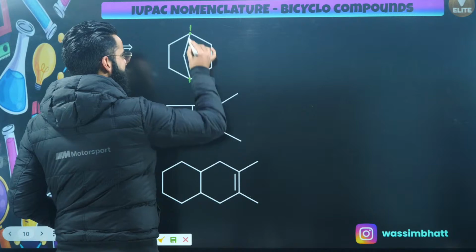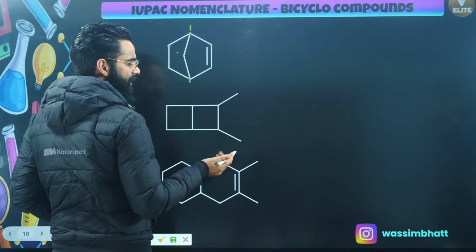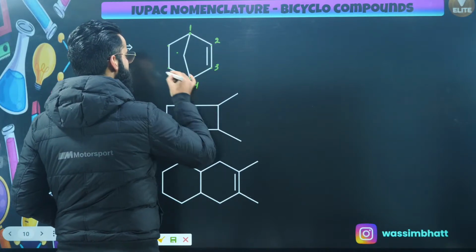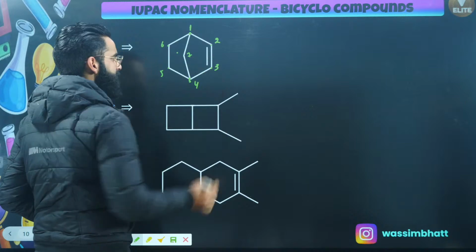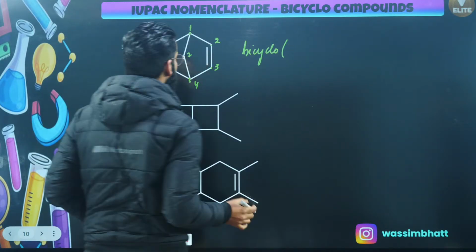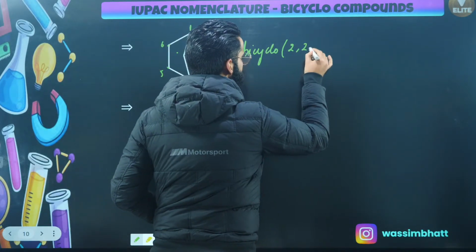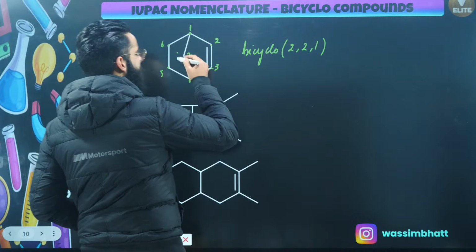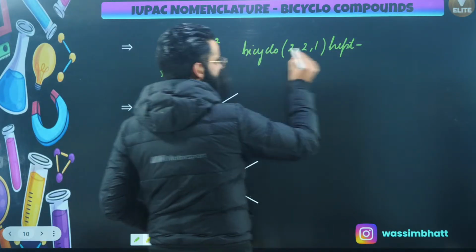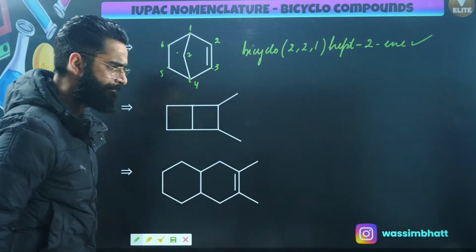This particular path and this particular path contain the same number of carbon atoms, 2 and 2, right? But this one contains a pi bond as well, so let me prioritize this one. 1, 2, 3. This is 4, this is 5, this is 6, and this is 7, right? So first thing, I will be using the term bicyclo. It's a bicyclo compound, right? Then it's going to be 2, 2, and 1, and total carbon atoms 7, so it's going to be hept. At carbon number 2 there's a double bond, so hept-2-ene. This is the name of the compound. As simple as that, right?